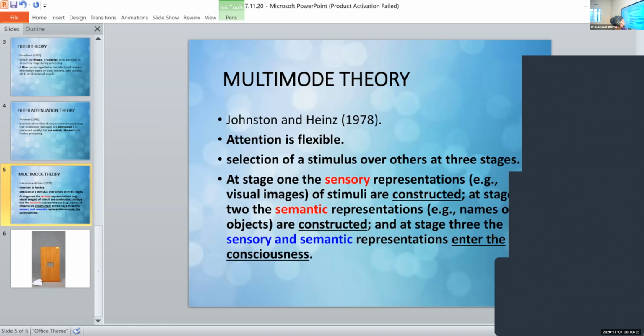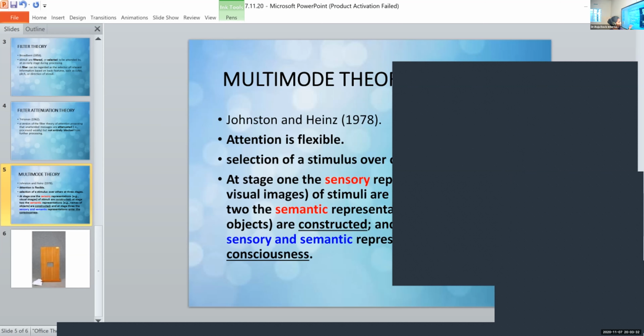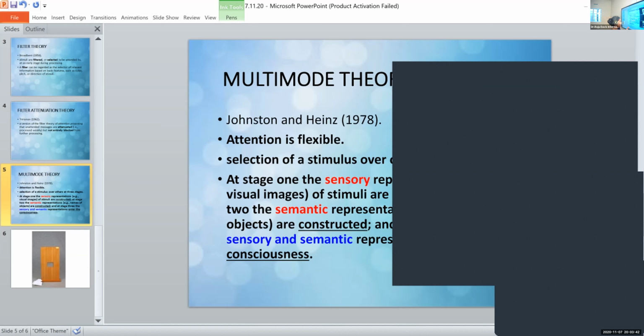The first one, what happens is, and you can write in the 3 stages, it is otherwise called early, middle, and late stage. Just like we learned the childhood and adulthood, early, middle, and late childhood, just like that, we have 3 levels of processing or 3 stages of selection of stimulus and selective attention: early, middle, and late. We'll see what they are: early, middle, and late.